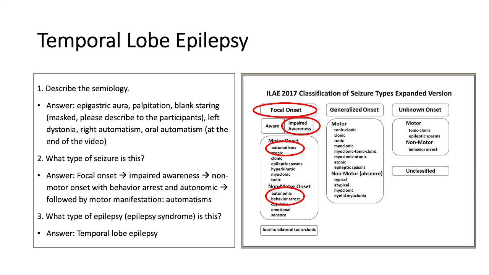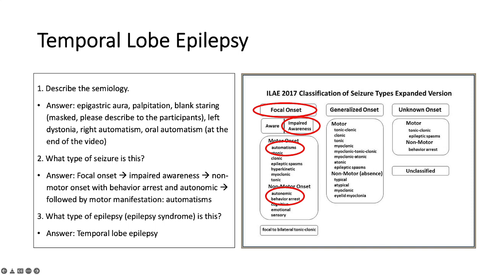So answering the questions, the semiology is as described, including epigastric aura, palpitation, which is autonomic onset, blank staring, left dystonia, right automatism, and oral automatism. The dystonia is usually contralateral to the lesion, and when the patient has left dystonia, it usually indicates right-sided epilepsy.